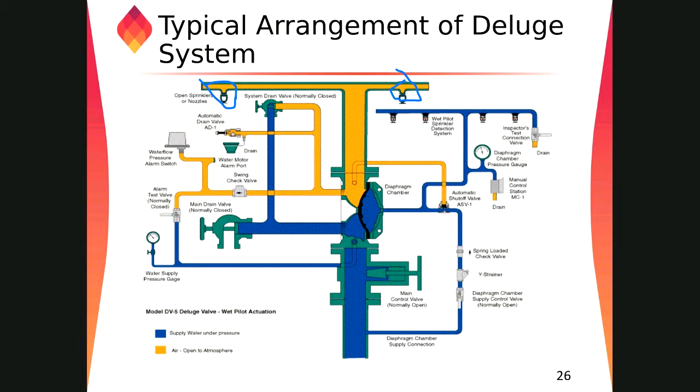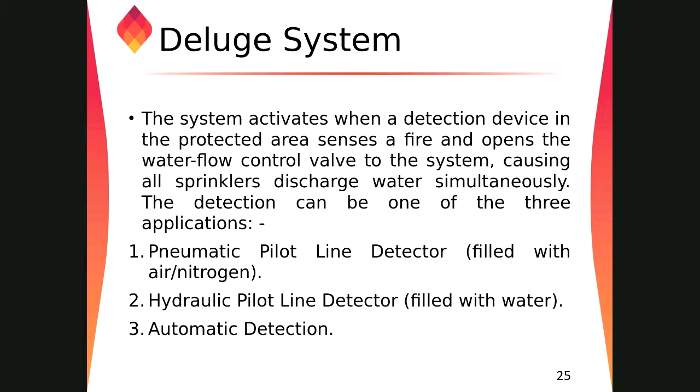Hydraulic means pressure, right? The meaning of hydraulics: it comes from the Latin word. Hydro means water, aulics means pipe. Hydraulic pressure means, exactly, water pressure. Pneumatic means air pressure. And automatic detection means from any kind of detector, a smoke detector or whatever you say.